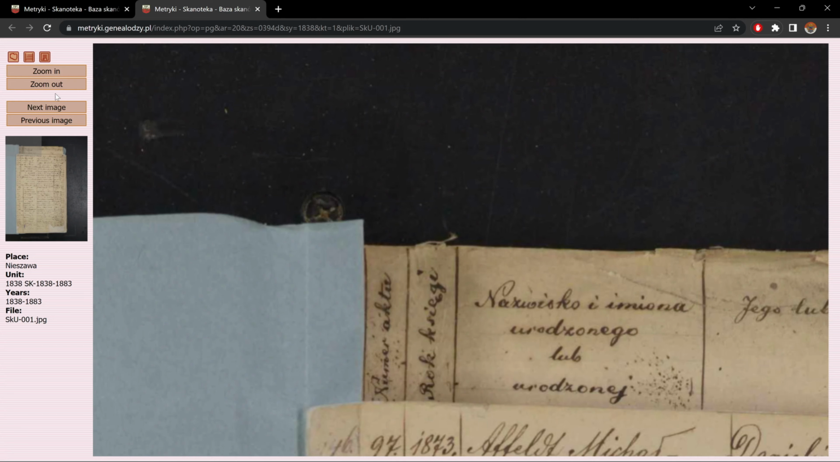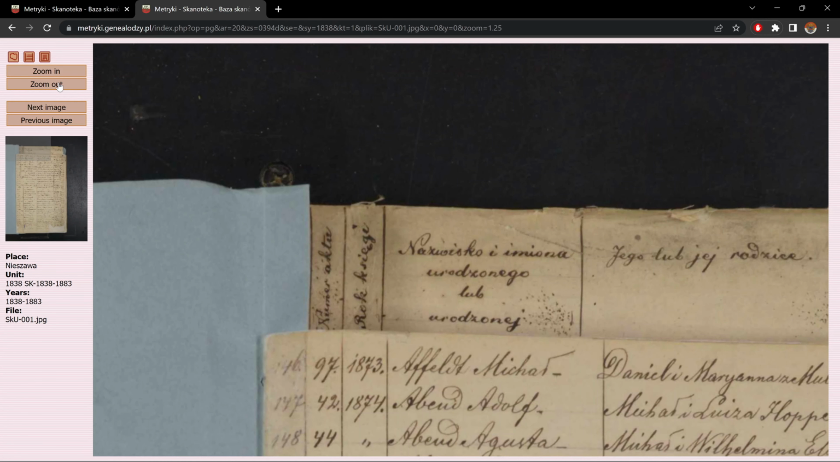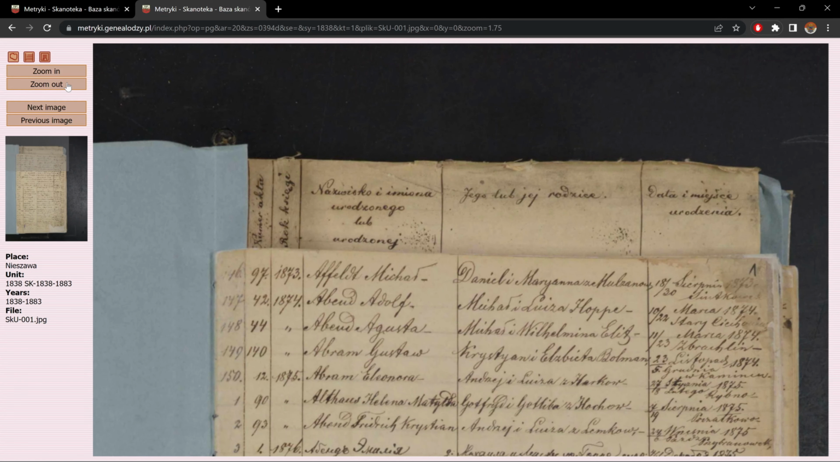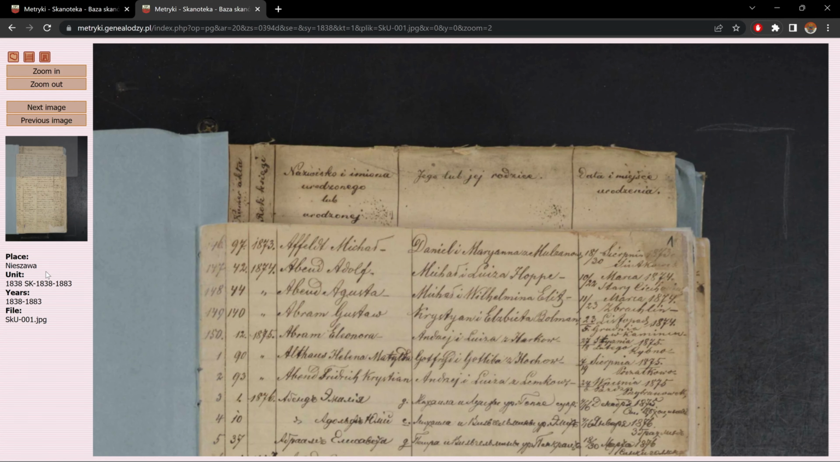Now the first thing we notice is here on the top left hand side, we have an option to zoom in, zoom out, go to the next or previous pages. And we have a little icon of the page with a little highlighted section here. This highlighted section is basically our present view. So if we were to zoom out, this highlighted section gets bigger. Underneath, we have the information. So we have the place, the unit number, the years, and the file number.